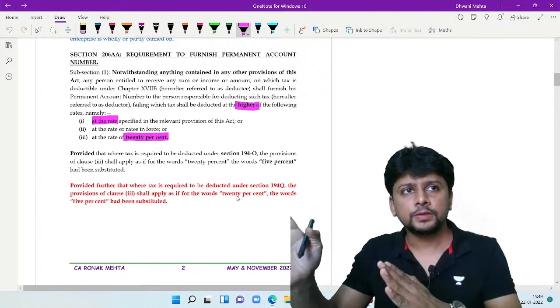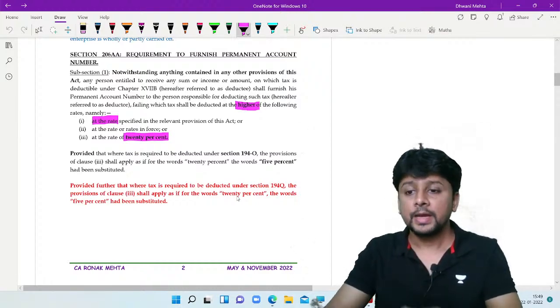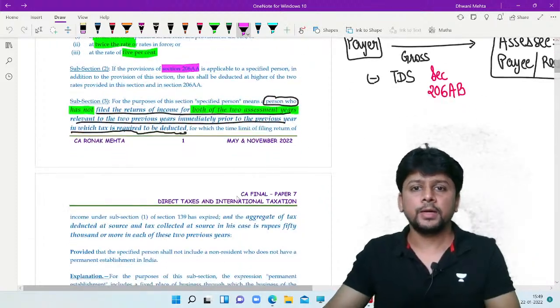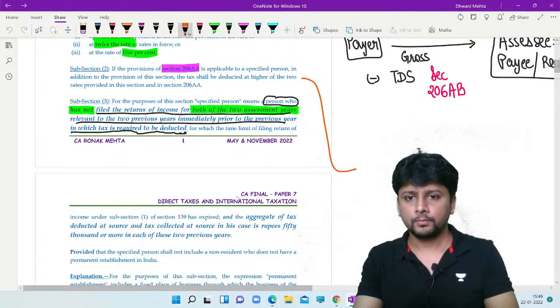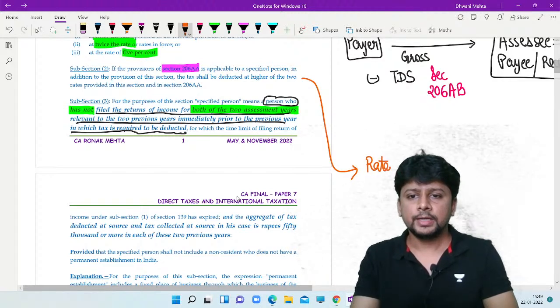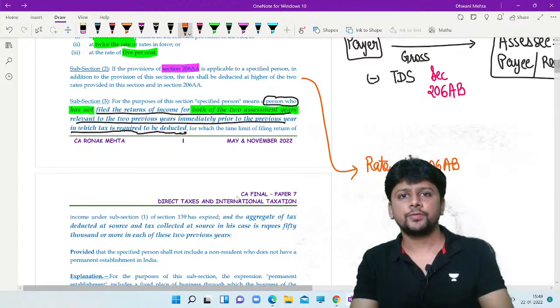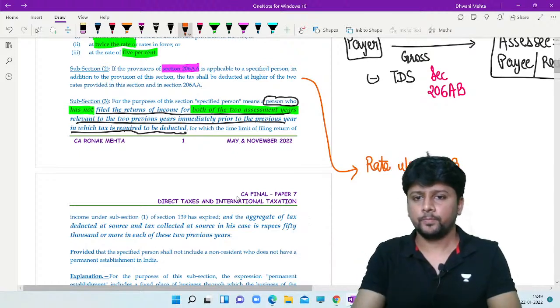For the past 2 years, you have not filed your return of income for both the years, and in the current year, you do not submit your permanent account number to the payer. Then find out the TDS rate given by 206AB, applying this formula, twice the rate or 5%, whichever is higher.